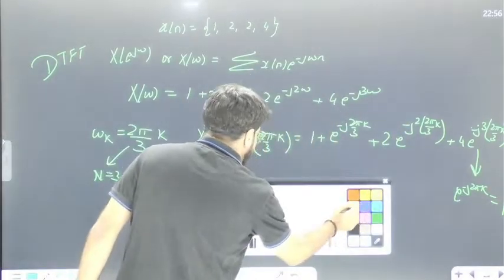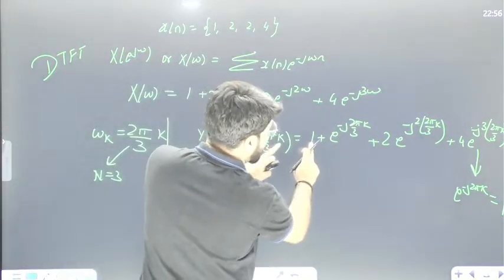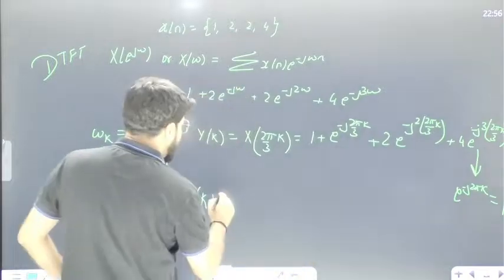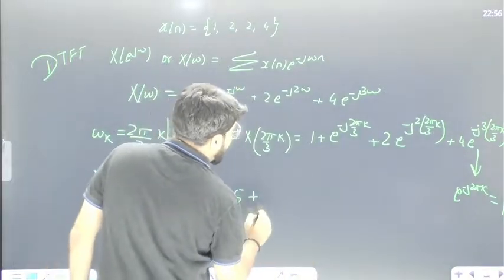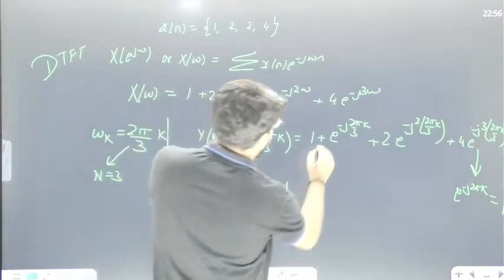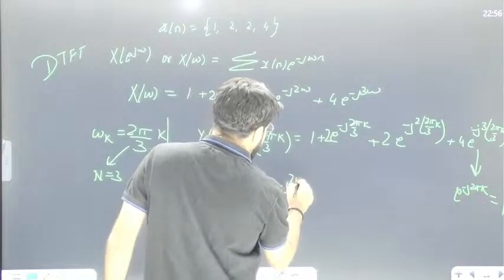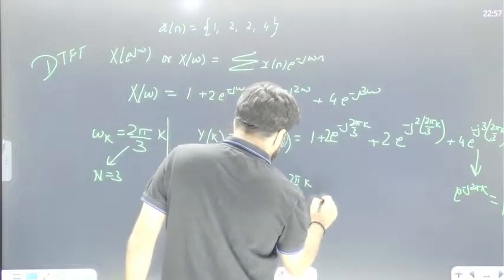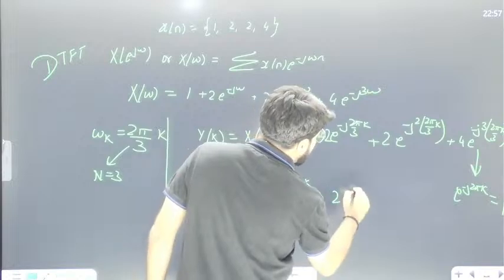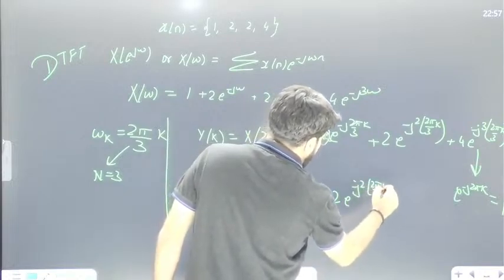Okay, so the final Yk: there is another DC term that is equal to 1 and that is corresponding to 4 times. So 1 plus 4 is 5, plus some e power minus j. It was 2 here also, I think. Yeah, plus 2 e power minus j 2 pi by 3 into k, plus 2 e raised to the power minus j 2 into 2 pi by 3 into k.